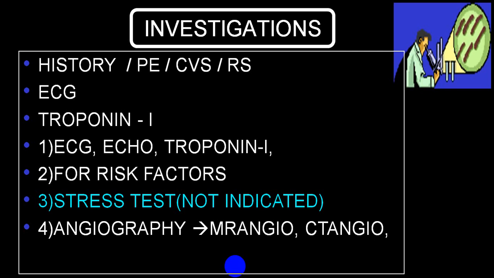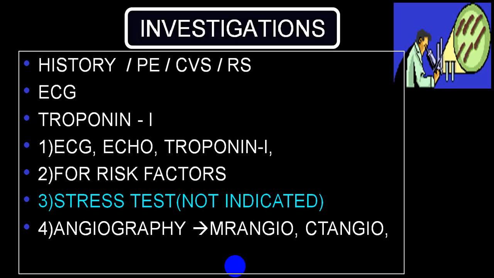That is history, ECG, troponin. ECG, echo and troponin are the first things to be done. Then investigation for risk factors. Stress testing is absolutely contraindicated whenever you suspect acute coronary syndrome. It should not be done. Angiography, which includes MR angio or CT angio, is used to find out the severity of coronary artery occlusion, site, number, and also to rule out MINOCA.